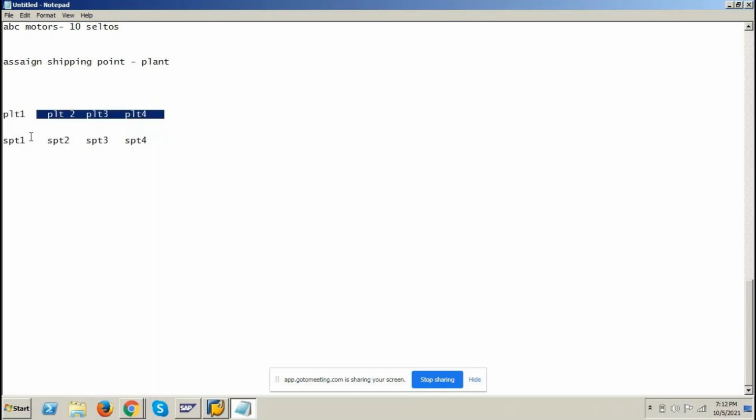Okay, that meaning is one shipping point need not be assigned to only one plant. This I can assign to this plant, and this plant. So n number of shipping points will be assigned to n number of plants. But for practice purposes, for individual plant we will be taking individual shipping point. So do not get confused. In real time there could be some scenarios where n number of shipping points can be assigned to n number of plants. This shipping point can be assigned to all the plants. This shipping point can be assigned to only 2 plants, or this shipping point can be assigned to only 1 plant, and this shipping point can be assigned to all the 4 plants, depending on the business process of the client.